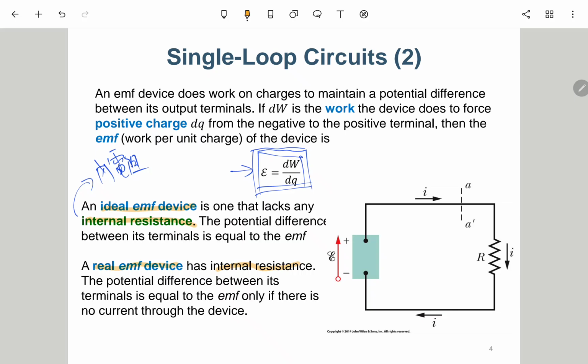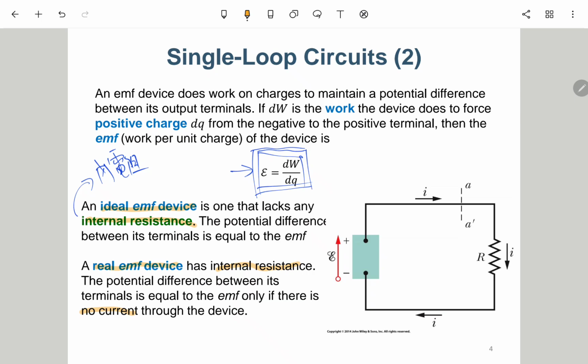The potential difference between its terminals is equal to the EMF only if there is no current. If there is current, the voltage between the terminals will be smaller than the EMF. So this is the perfect one.